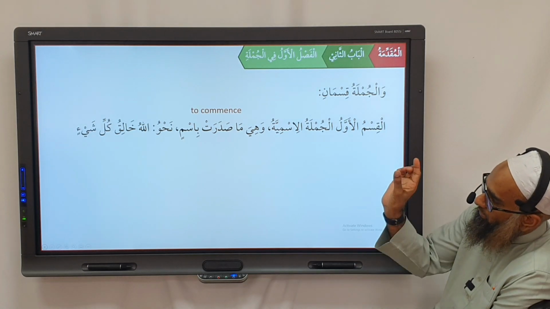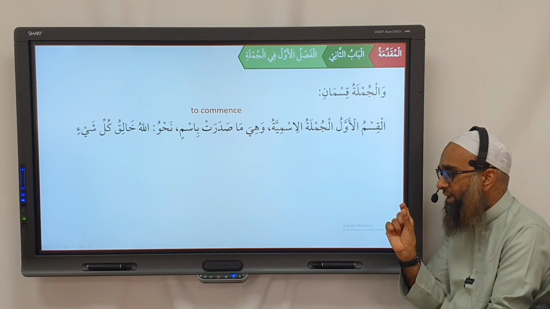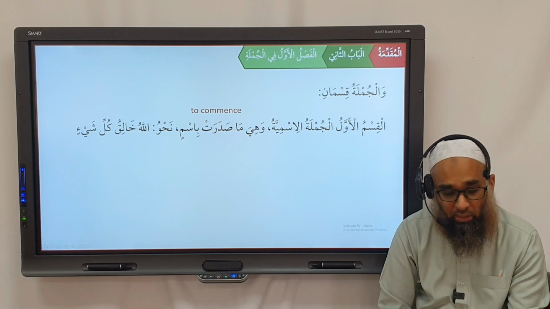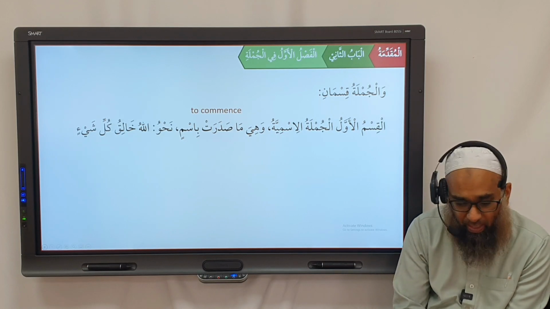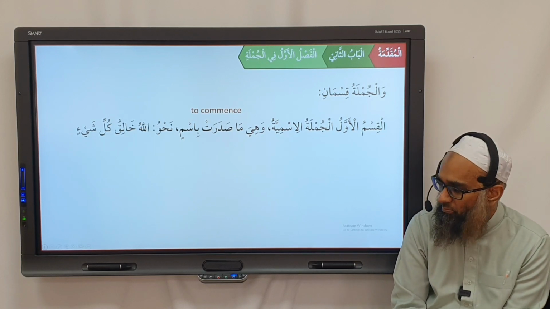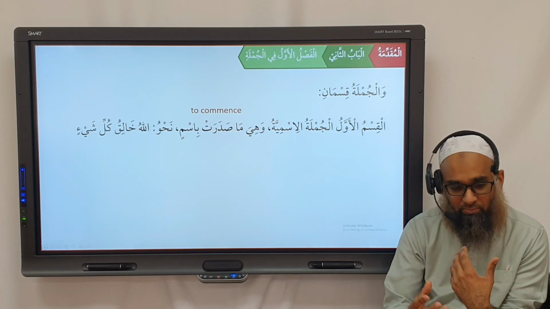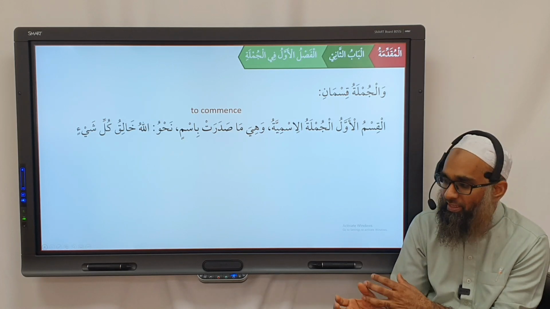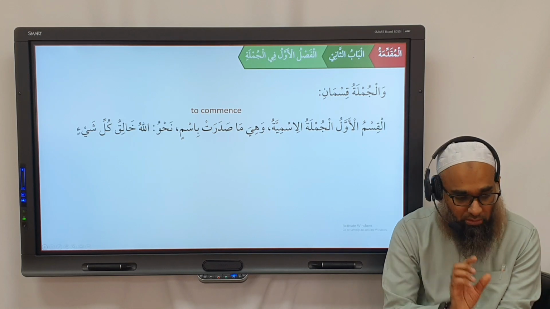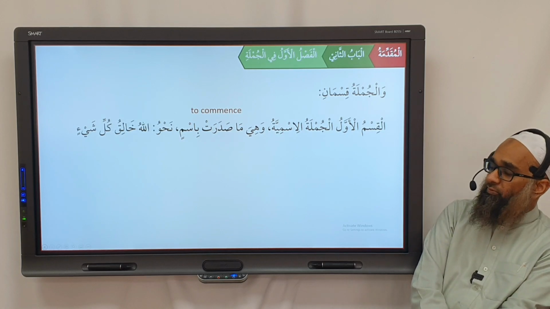So in here, the first word in the sentence is Allah, Lafzul Jalala. And just as a side note, when you use the word Allah in grammar, out of respect, we don't say Allah is fa'il, Allah is maf'ul bihi, Allah is mudaf ilayh, Allah is majrur. What do we refer to it as? Lafzul Jalala, the word Allah, so that it is more respectful. So you refer to the word Allah in text as Lafzul Jalala. So Lafzul Jalala is the first word of the sentence.